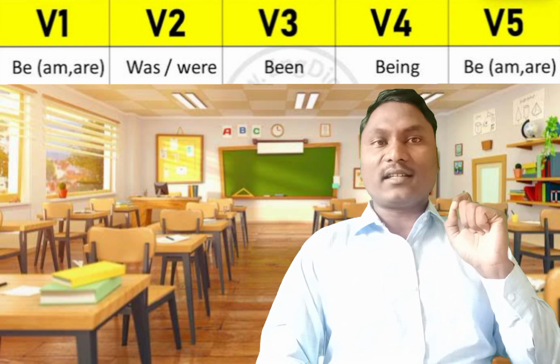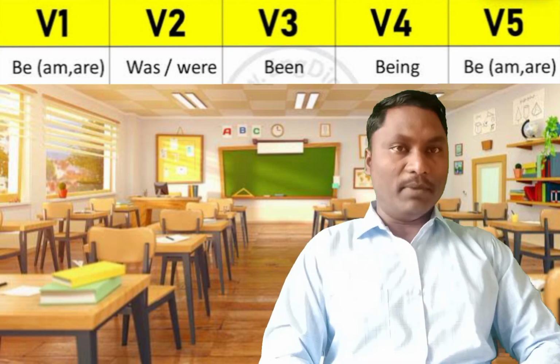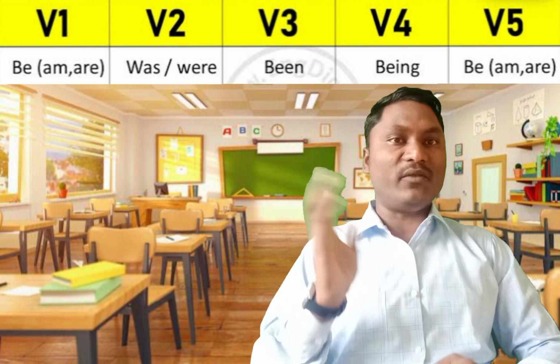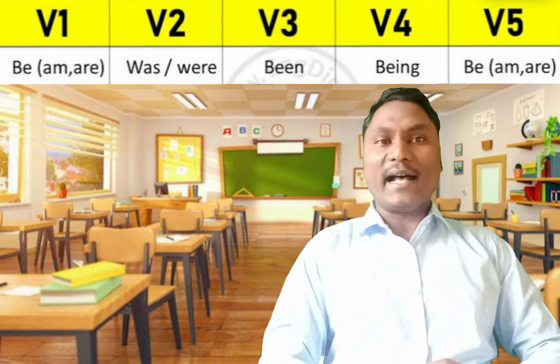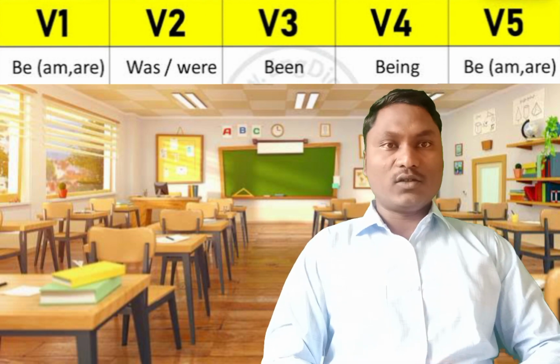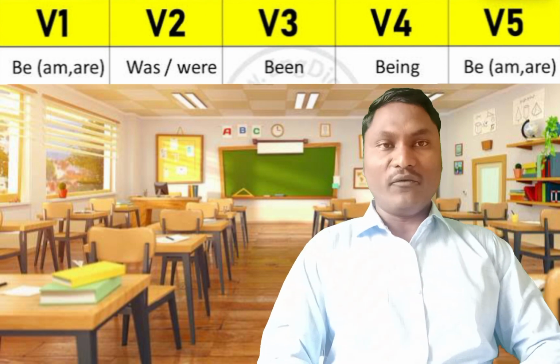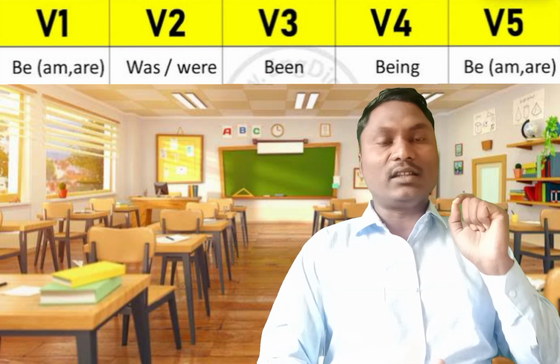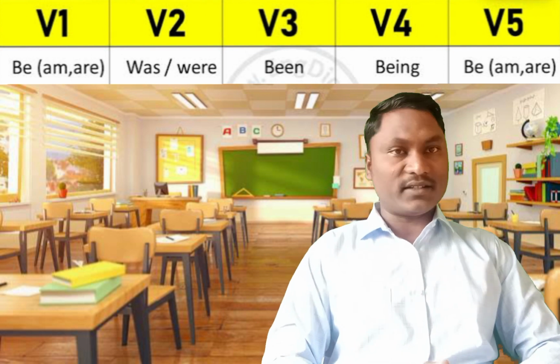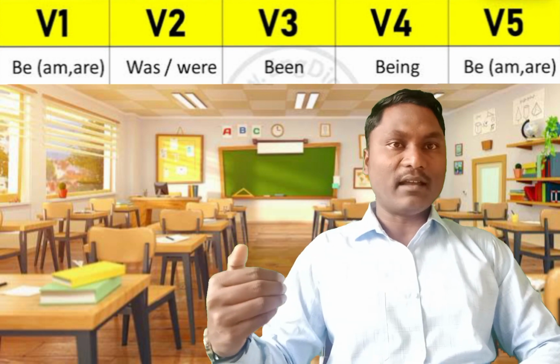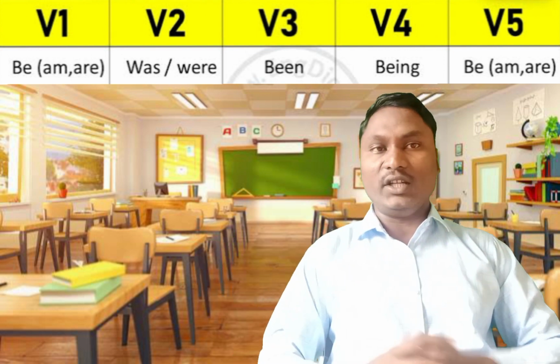So "been" is the third form of "be". As I already mentioned in the previous videos, any verb has five forms. So "be" also has five forms. Out of those five forms, "been" is the third form, that is the past participle form of "be". And "been" can be used in different scenarios. So let's see those scenarios one by one.